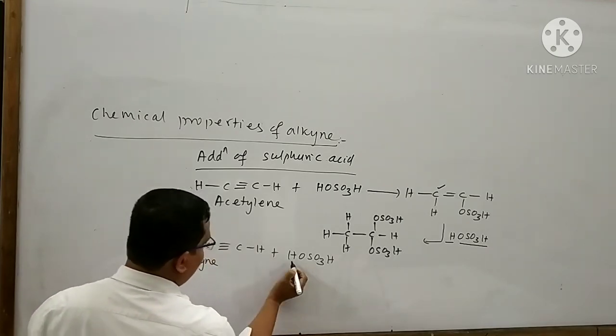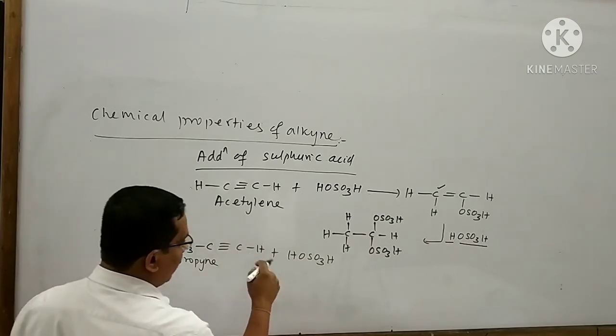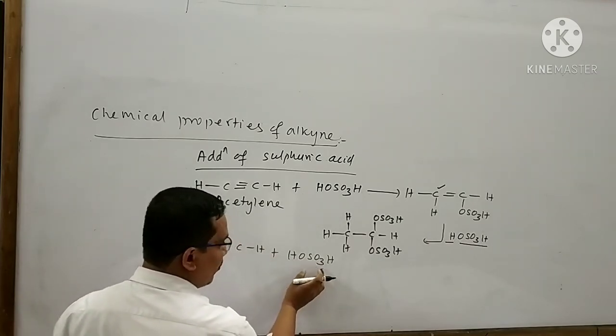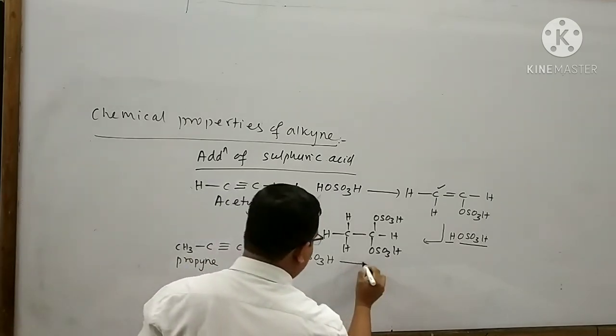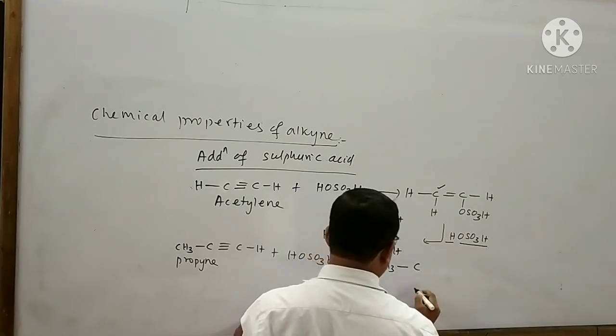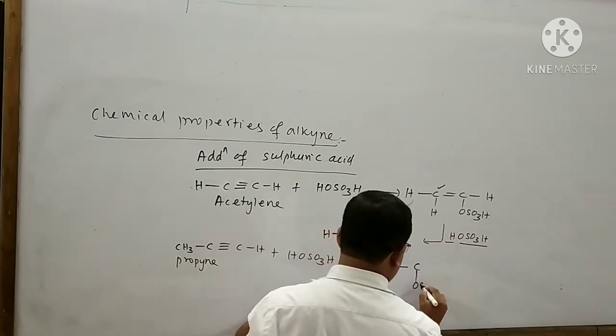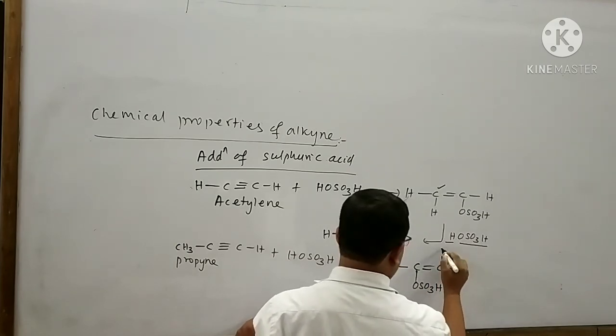That means the H plus ion will attach with this carbon atom. On the other hand, the HSO4 minus ion will attach with this carbon atom. So I can write the product like this: CH3-C(OSO3H)=CH2.